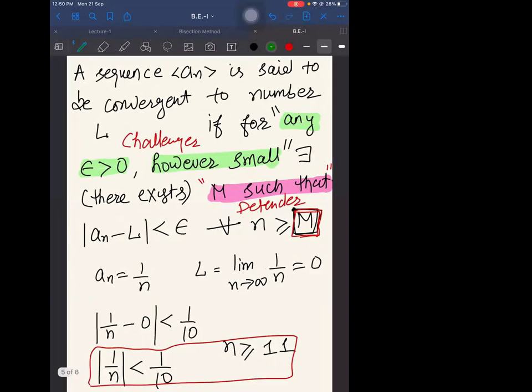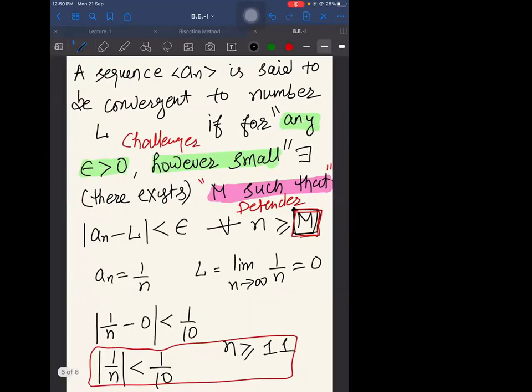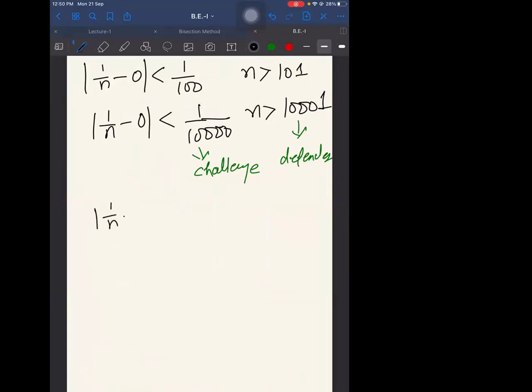So I'm again repeating the definition. an is going to L if for any epsilon positive, no matter how small, there exists an m, which is a defender, such that an minus L is less than epsilon for all n greater than or equal to m. If this happens for every epsilon, then it is fine, right? Do you think that if you put any epsilon over here, this m will be able to defend it? So you give me a challenge then. 10,000, which I've already defended.